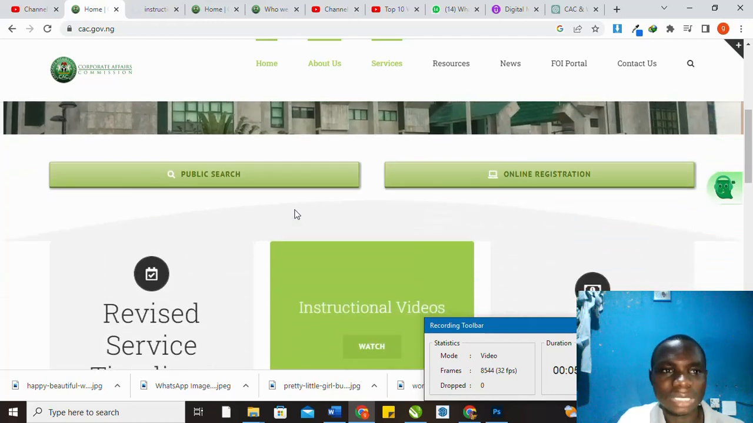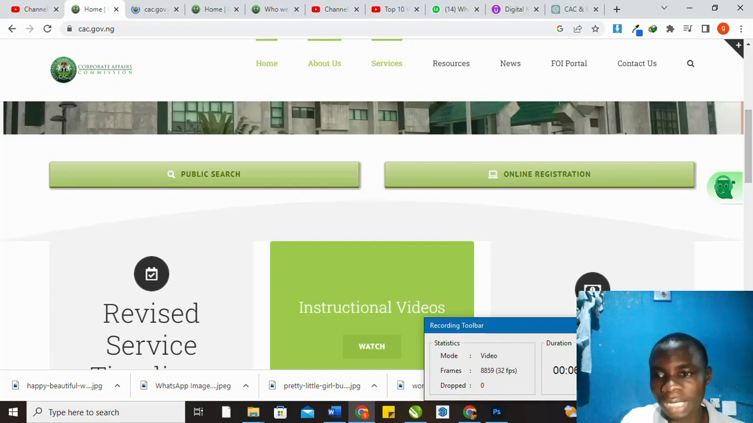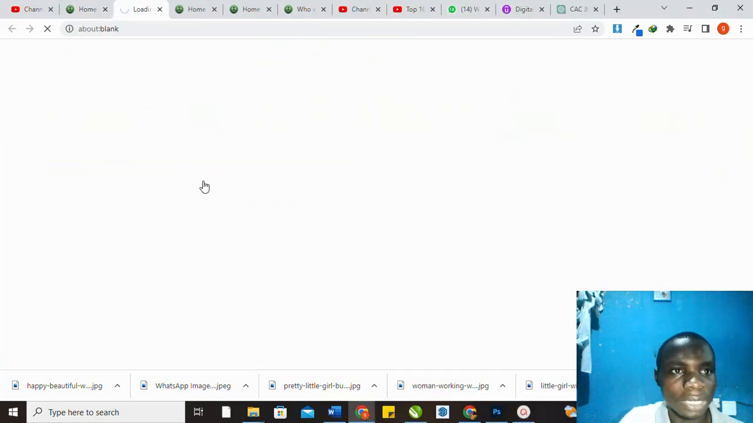Public search is to search if the name is available, if the name has been taken by someone else. So you need to do a public search. Let's click, for example, I want to do a public search. I will click on public search, and let's see what is going to come up on the screen. So it's loading. This is their public search page on the CAC portal.